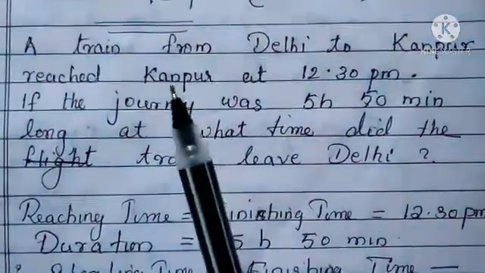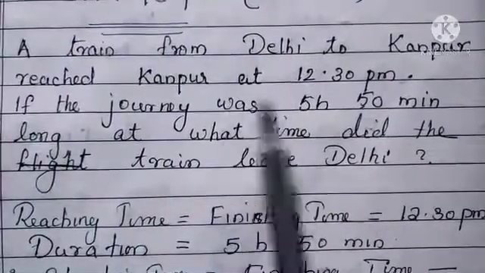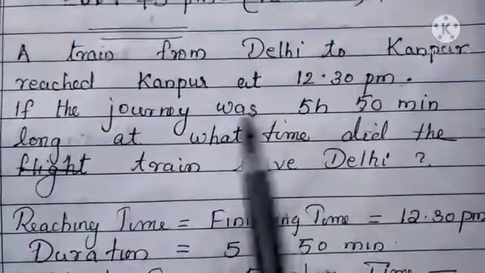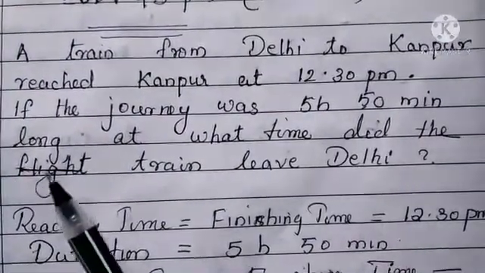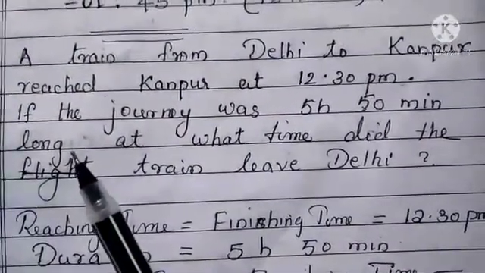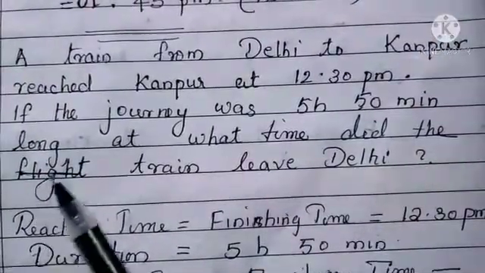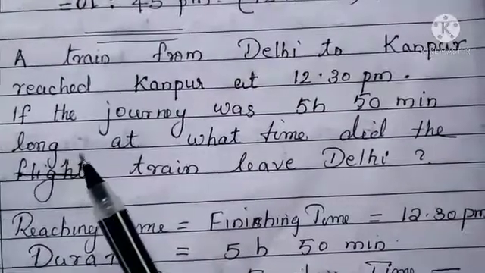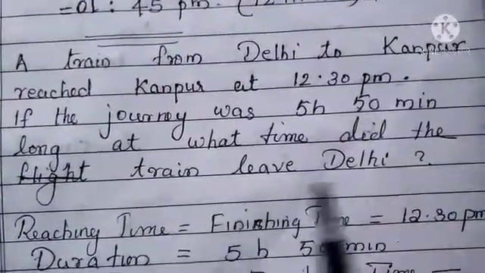Next question. A train from Delhi to Kanpur reached Kanpur at 12:30 p.m. If the journey was 5 hours 50 minutes long, that means the duration of their journey, at what time did the train leave Delhi?